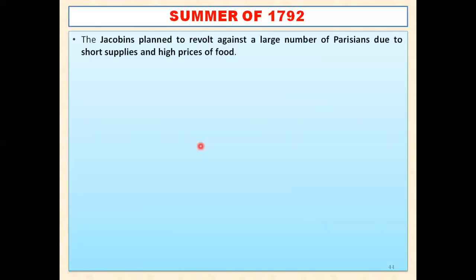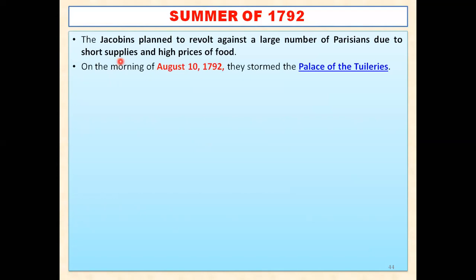Now it was a very harsh summer for Louis XVI. He is going to be punished here. The Jacobins plan to revolt. The members of the Jacobin Club, those 24 million people, planned to revolt against the large number of Parisians who were rich people. There were two reasons for their revolt.